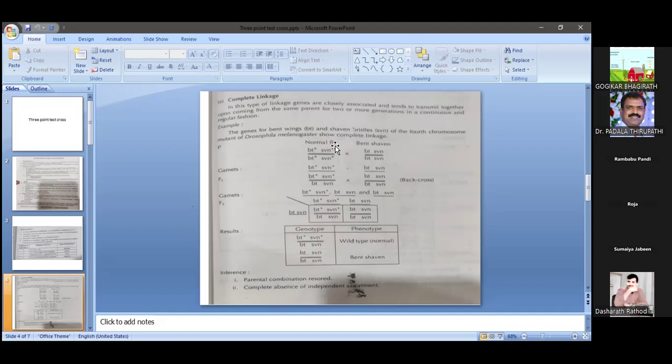See here, this is the normal fly and this is the bent shaven fly. The normal fly contains bt plus and sv plus. This is the homozygous dominant type, and this is the homozygous recessive type.